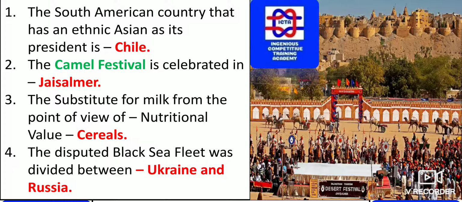The disputed Black Sea fleet was divided between Ukraine and Russia. Please remember, the disputed Black Sea fleet was divided between Ukraine and Russia, it has taken place.